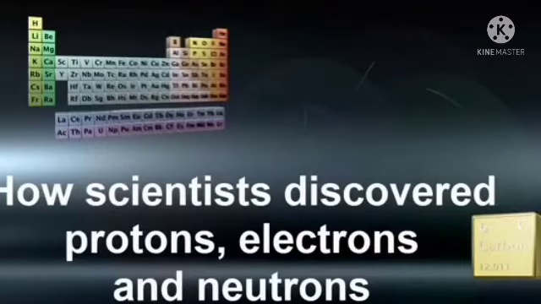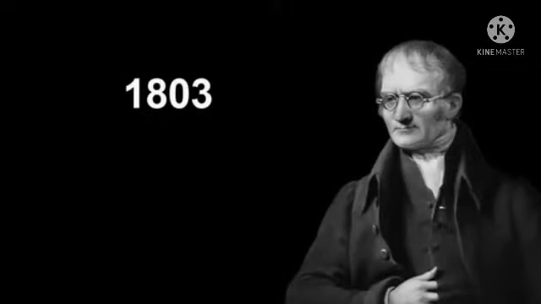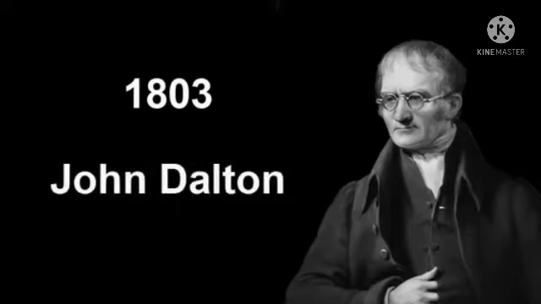How did scientists discover protons, electrons and neutrons? In 1803, the brilliant scientist John Dalton said that matter consists of individual particles. These particles are called atoms. Atoms are neither created nor destroyed in a chemical reaction.